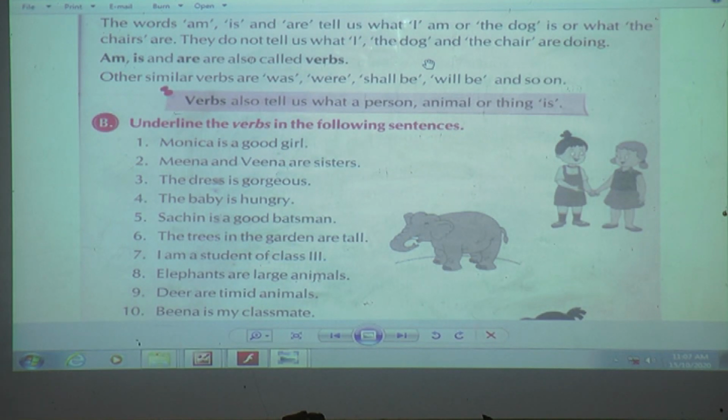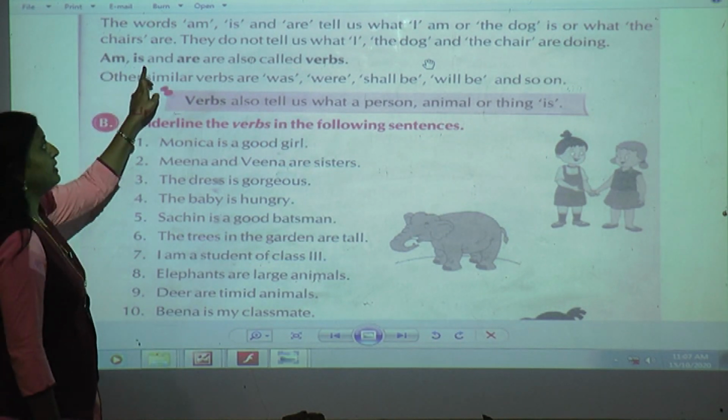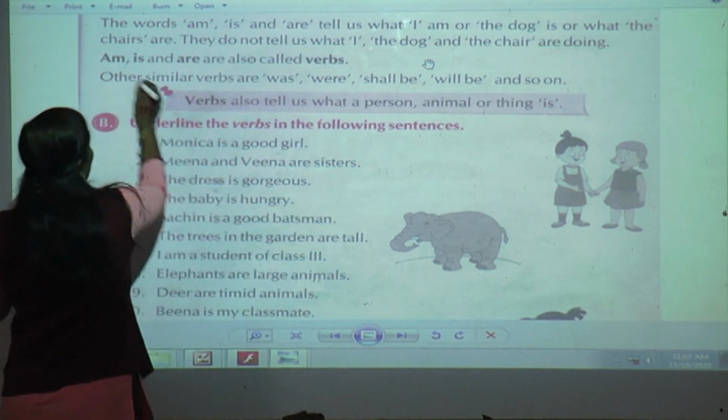And the non-living thing, it is telling chairs. So how are the chairs? Yes, the chairs are new. So these three sentences do not show what they are doing. They show what they are. Okay, so am, is and are are also called verbs.